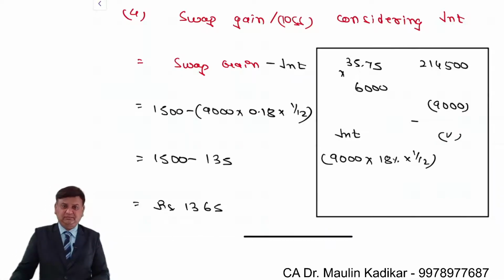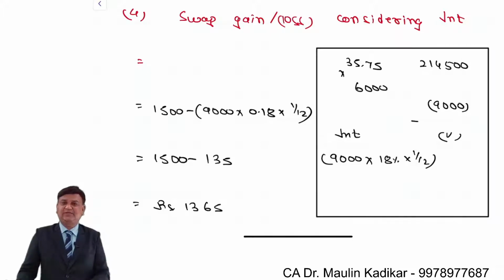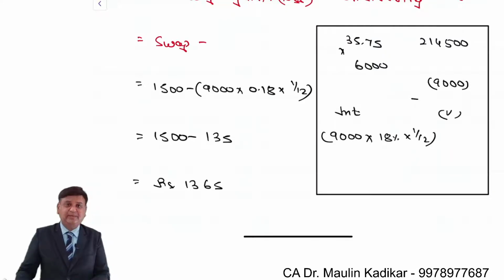Just for understanding, if you assume that this amount of the loss was paid on 31st of May, then we are required to consider the opportunity cost of this at the rate of 17%. However, the ICAI is considering as if you have not paid that amount, and you are required to consider the interest at the higher rate. So swap gain minus interest.